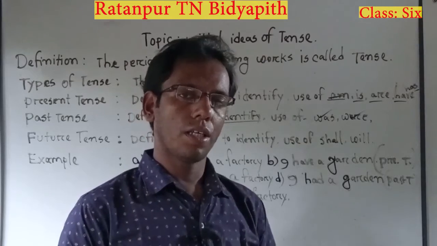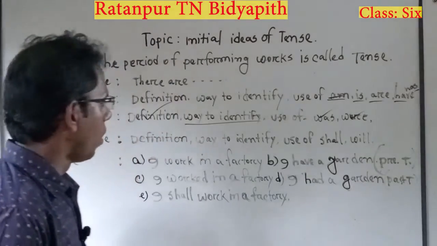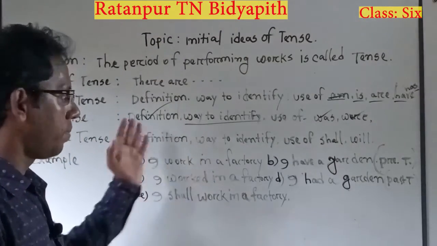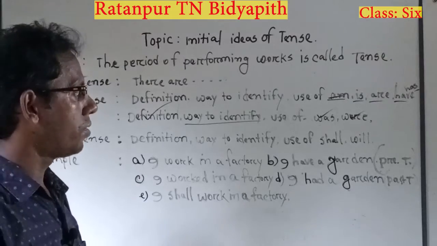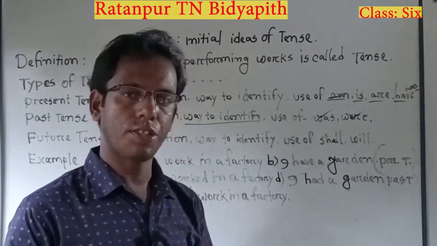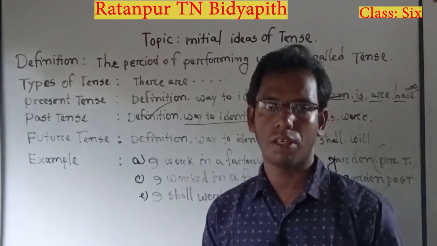We will go into our examples after a little bit. So now, we have already learned about the present tense and past tense and its definition. We have identification and use of am, is, are, was, were, have, has, etc. So now, this is the point of future tense.